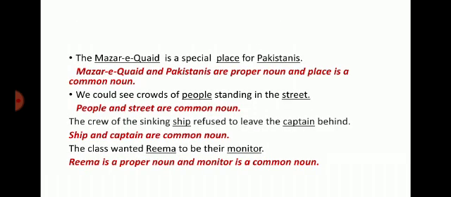The Mazar-e-Qaid is special place for Pakistanis. Now here, Mazar-e-Qaid and Pakistanis are proper noun and place is a common noun. Because Mazar-e-Qaid is only one and Pakistanis are also one. We could see crowd of people standing in the street. People and street are common noun.